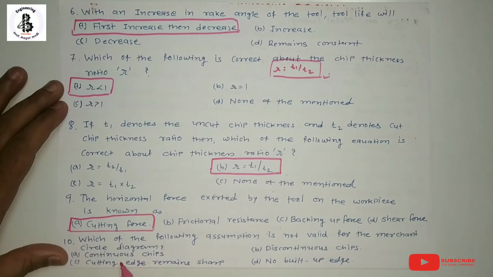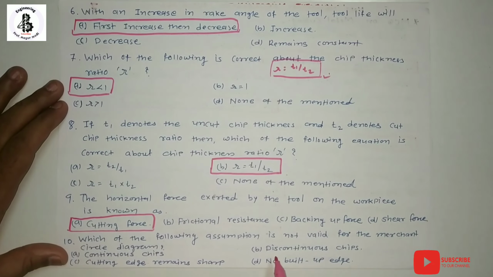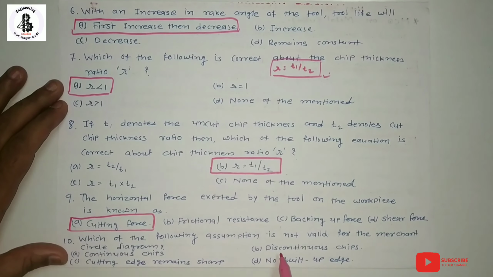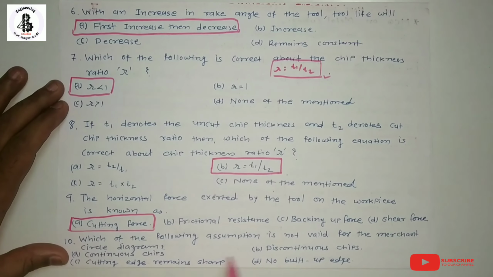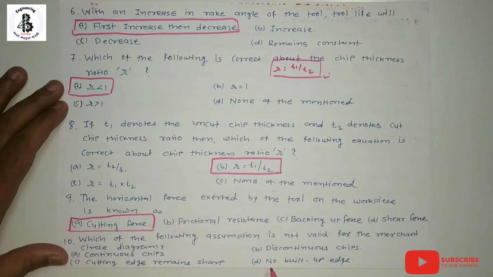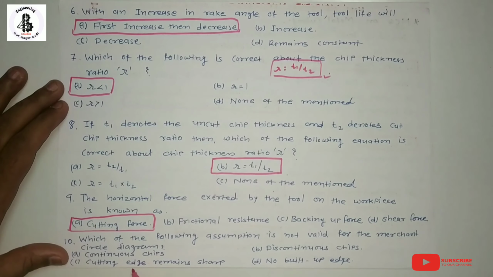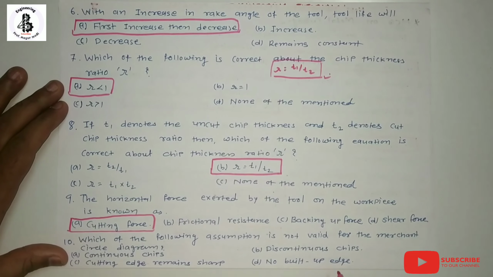So in the case of metal cutting, it always forms continuous chips. B, it never forms discontinuous chips. So this is not a valid assumption. C, cutting edge remains sharp, that will be a valid assumption, and no built up edge is being formed. So A, continuous chips, C, cutting edge remains sharp, and D, no built up edge is being formed.